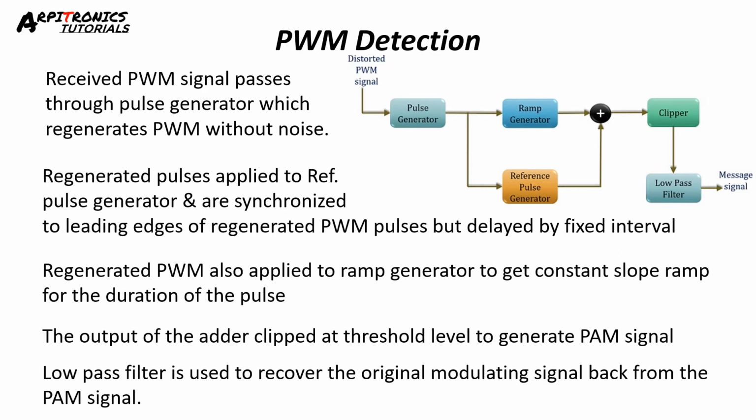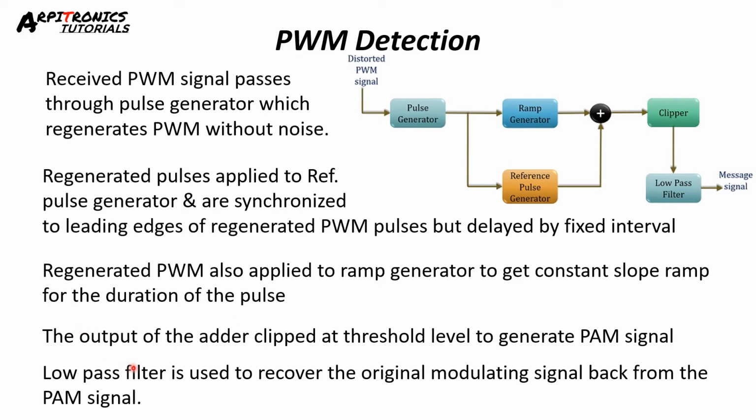Next is PWM detection. The received PWM signal passes through a pulse generator which regenerates PWM without noise. That is, the output of the pulse generator is again a PWM waveform but there is no noise. It is provided to the ramp generator and reference pulse generator. The reference pulse generator is synchronized to the leading edge of the regenerated PWM pulses but delayed by a fixed interval. The regenerated PWM is also applied to the ramp generator to get a constant slope ramp for the duration of the pulses.